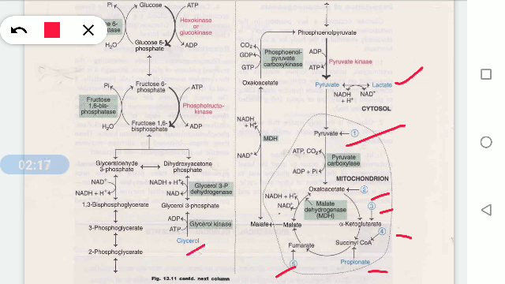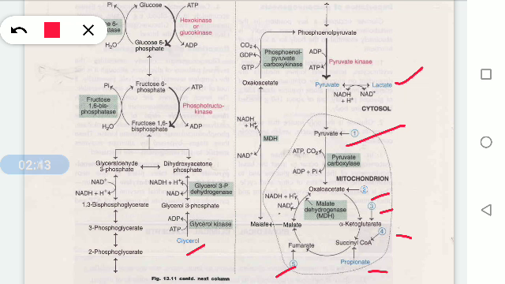All these are the substrates which will enter into the glycolysis and convert into glucose. That is, the reversible path of the glycolysis will take place in the synthesis of new glucose molecules from sources other than carbohydrates.